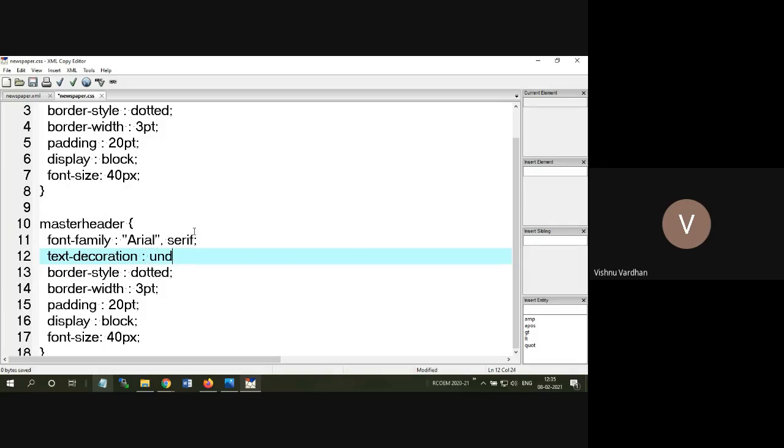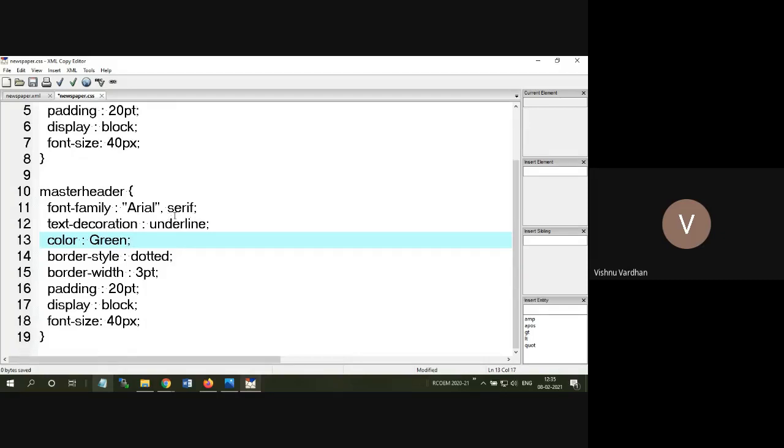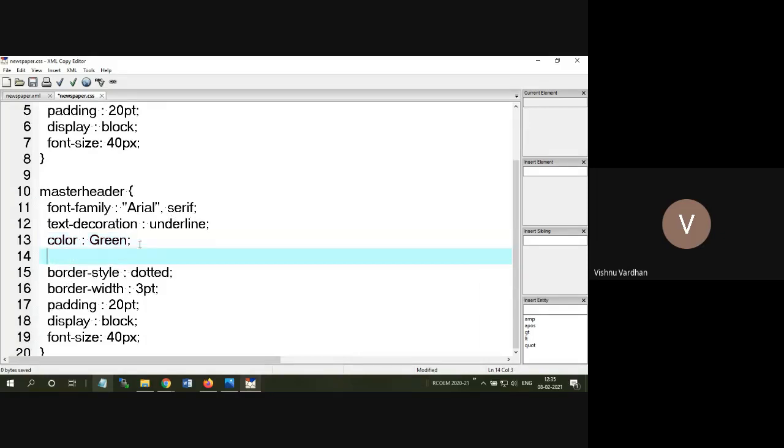I want to provide one underline underneath this title. Then I want to display that in some different color. Then font weight can be bold.